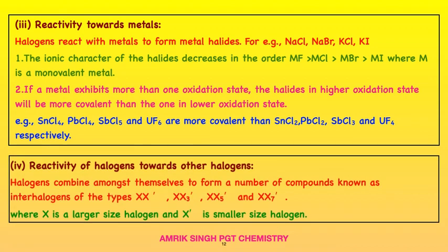Reactivity of halogens towards halogens. Halogens combine amongst themselves to form a number of compounds known as interhalogens, of the type XX'3, XX'5, XX'7, where X is the larger sized halogen and X' is the smaller sized halogen.